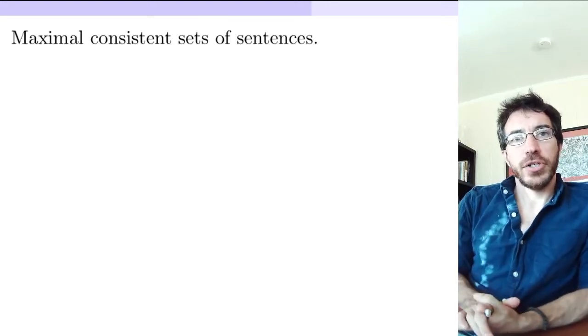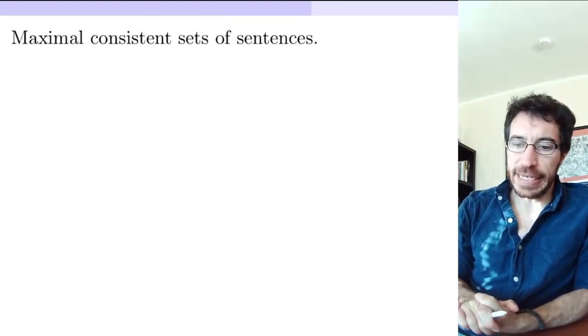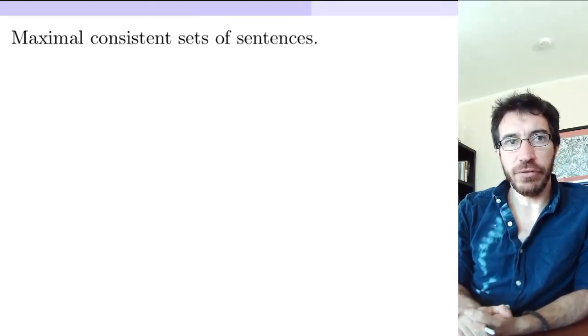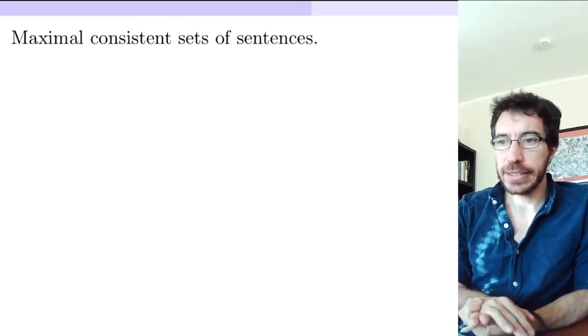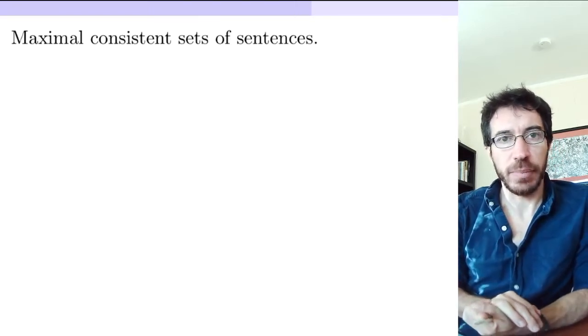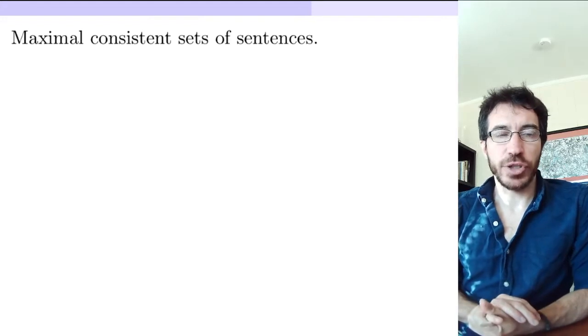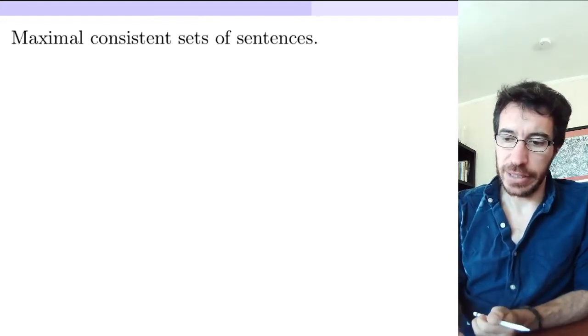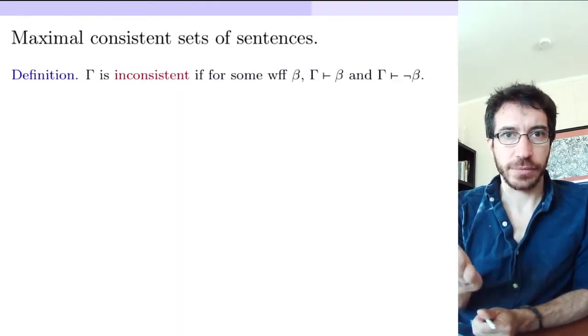Welcome back, everybody. So let's consider now a type of set of sentences that will be very useful in the upcoming proofs of completeness. These are the maximal consistent sets of sentences. It's essentially what you expect.